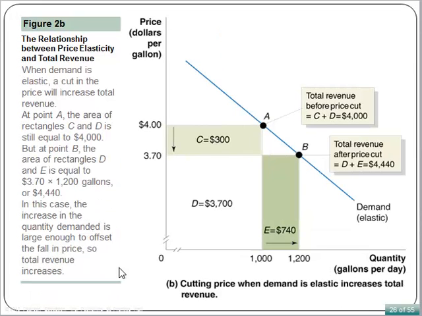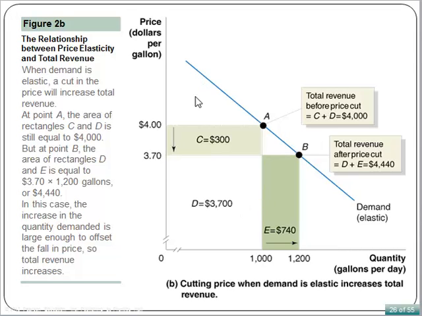On this slide, this figure shows the demand that is elastic between points A and B. In this case, cutting the price from $4 to $3.70 increases total revenue because elastic demand means customers respond greatly to the price change.